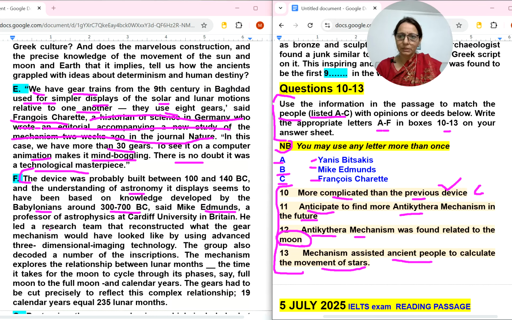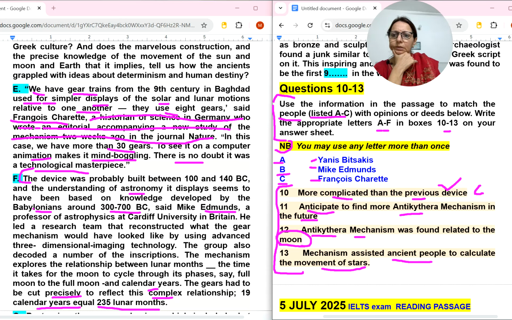Edmonds means B number person, a professor of this, and he led a research team and reconstructed what the gear mechanism would have looked like by using advanced 3-dimensional imaging technology. The time it takes for the moon to cycle through its phases, say full moon to full moon, calendar years, the gears had to cut precisely to reflect this complex relationship. Calendar years equal to 35 lunar months. So some calculation is there.